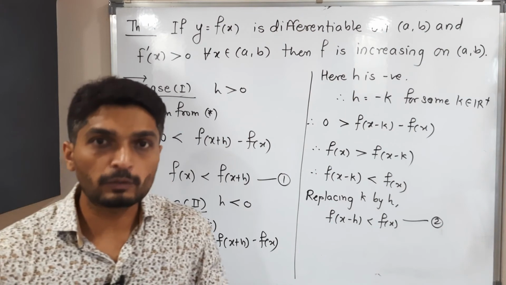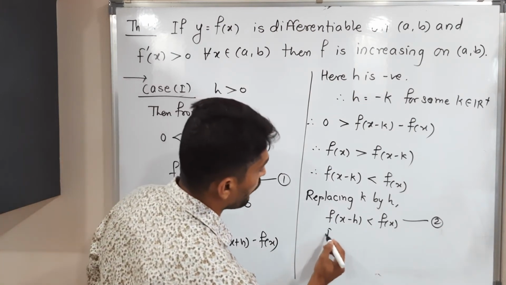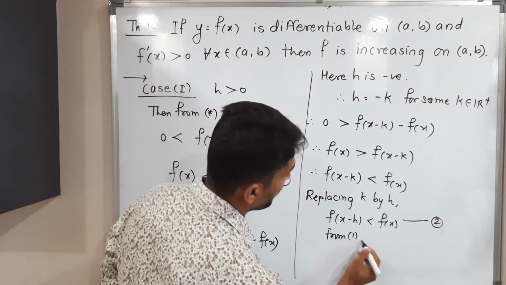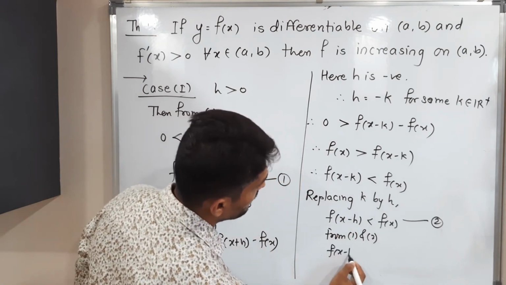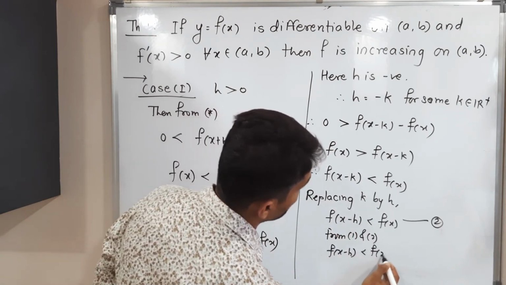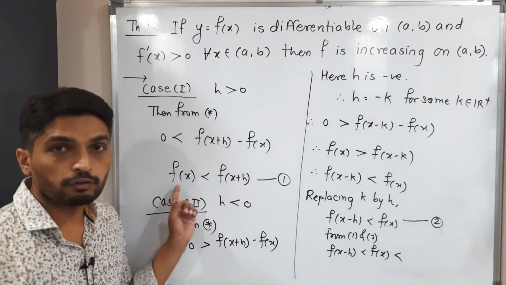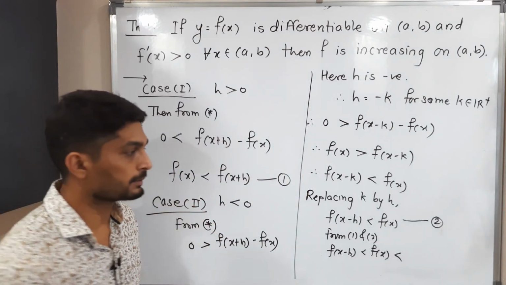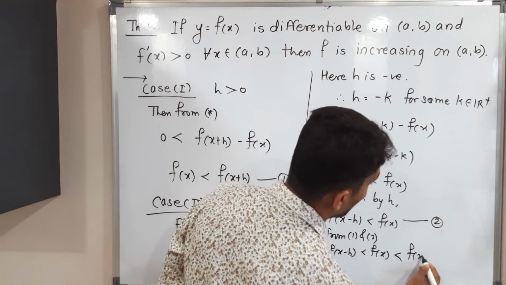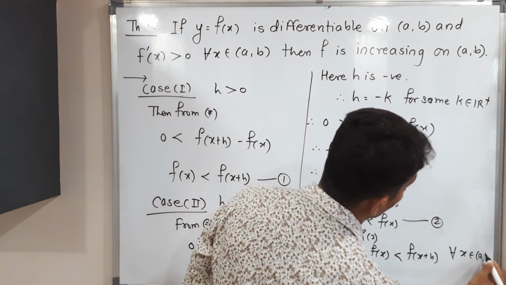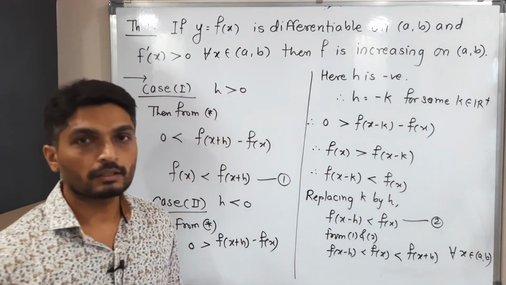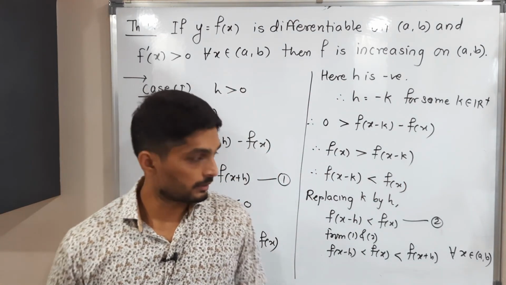So let us combine 1 and 2. From 1 and 2, what do we get? F of x minus h is less than f of x, but f of x is less than f of x plus h, and it is true for all x belonging to the open interval AB. So that's why we get this one.